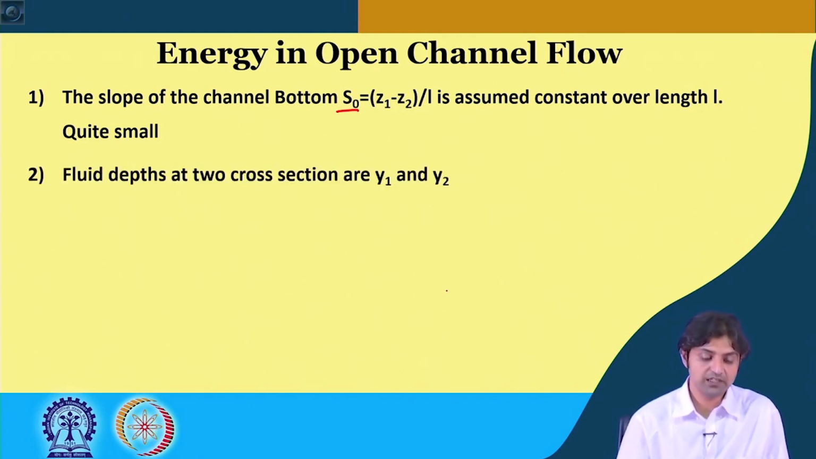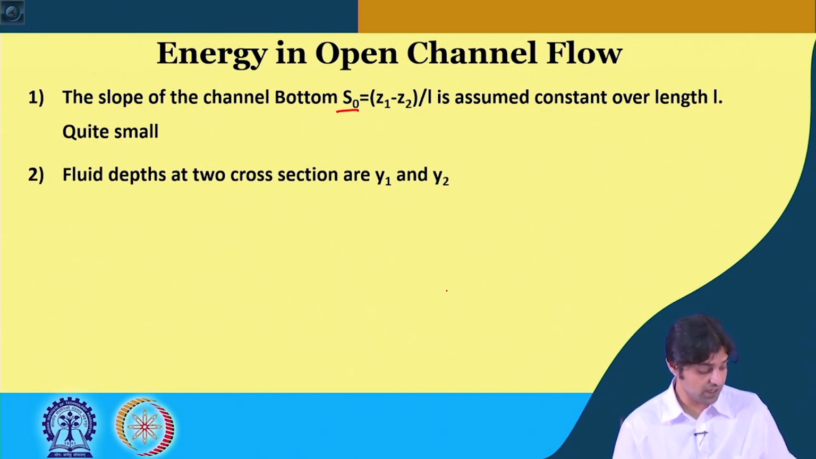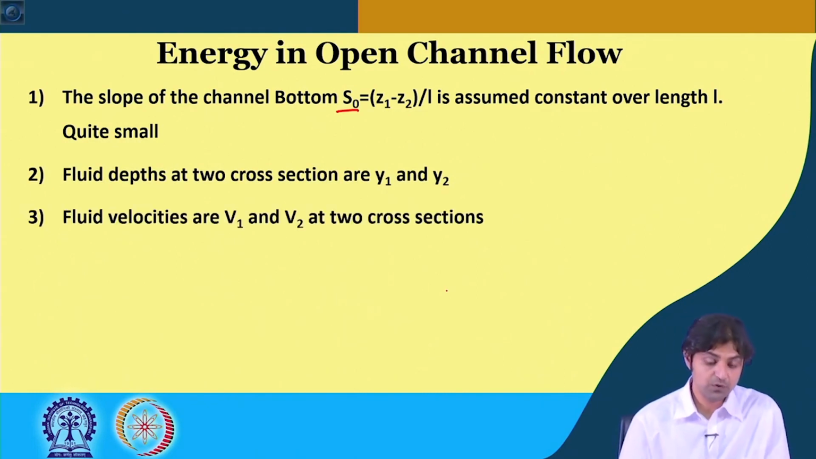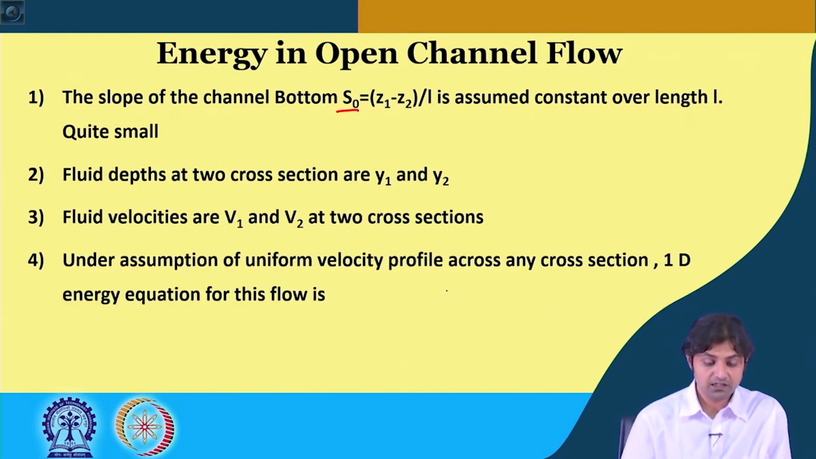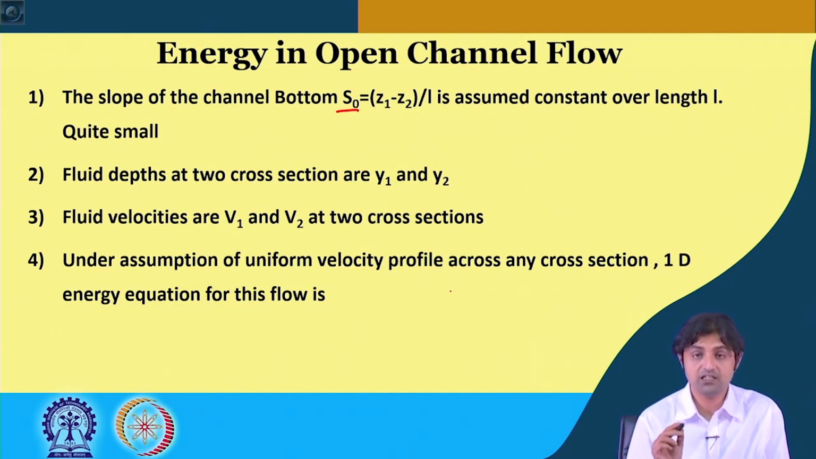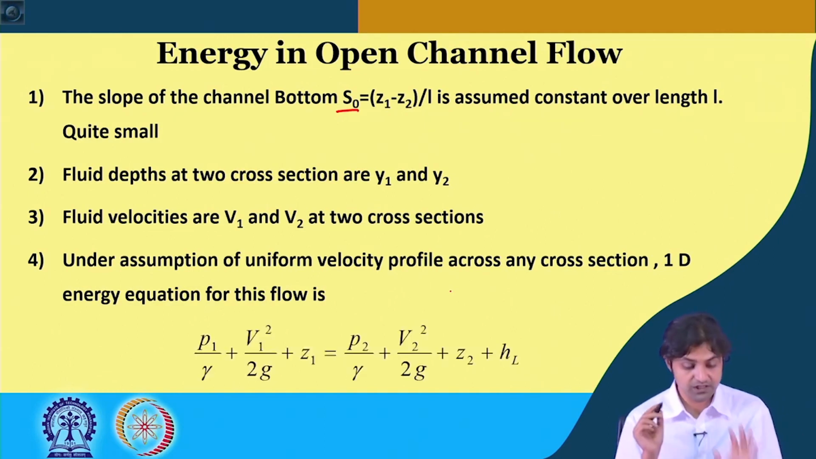As I said, the fluid depths at the two cross sections are y1 and y2, and the fluid velocities are v1 and v2. We assume that the velocity profile is uniform across any cross section, not like the boundary layer that we have seen in our previous week's lectures.